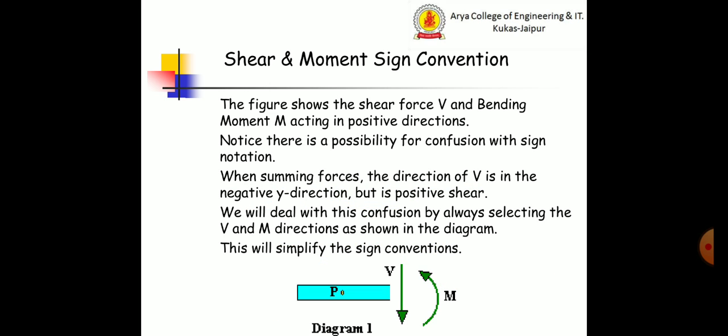The figure shows the shear force V and bending moment M acting in the positive direction. Notice there is a possibility of confusion with sign notation. When summing forces, the direction of force V is in the negative y direction but is positive shear. We will deal with this confusion by always selecting the force and moment directions as shown in the diagram. This will simplify the sign convention.